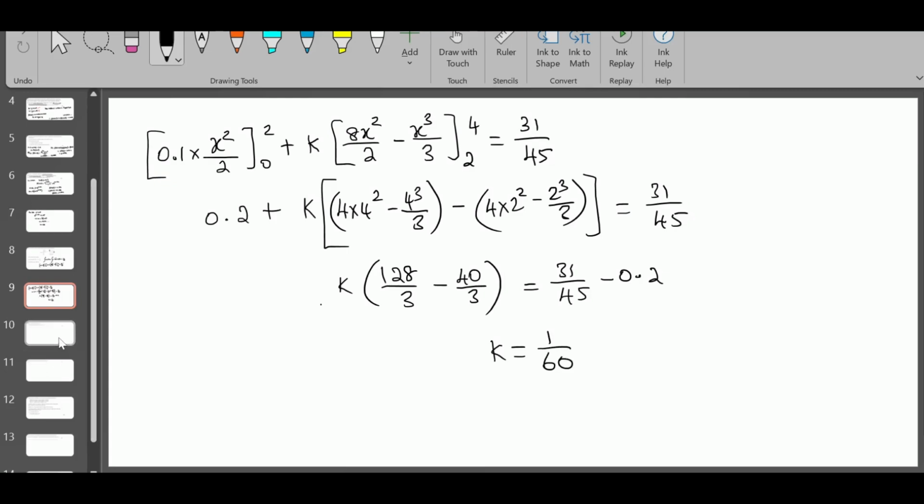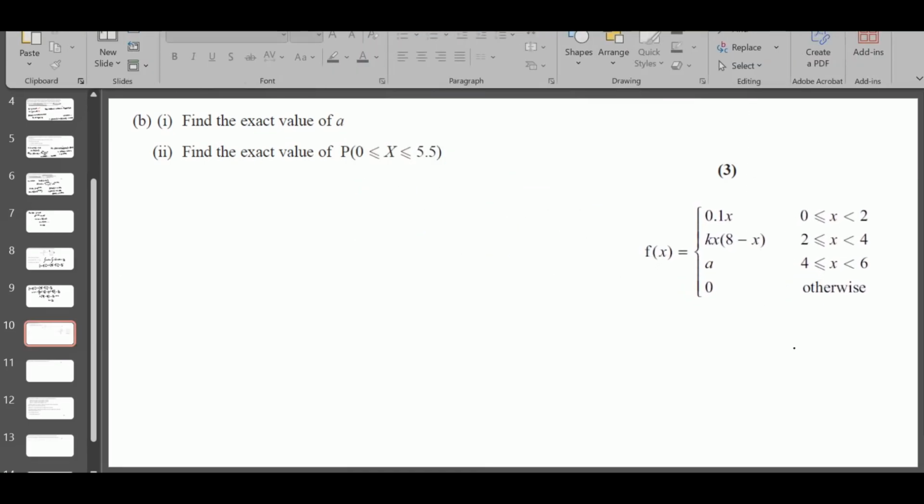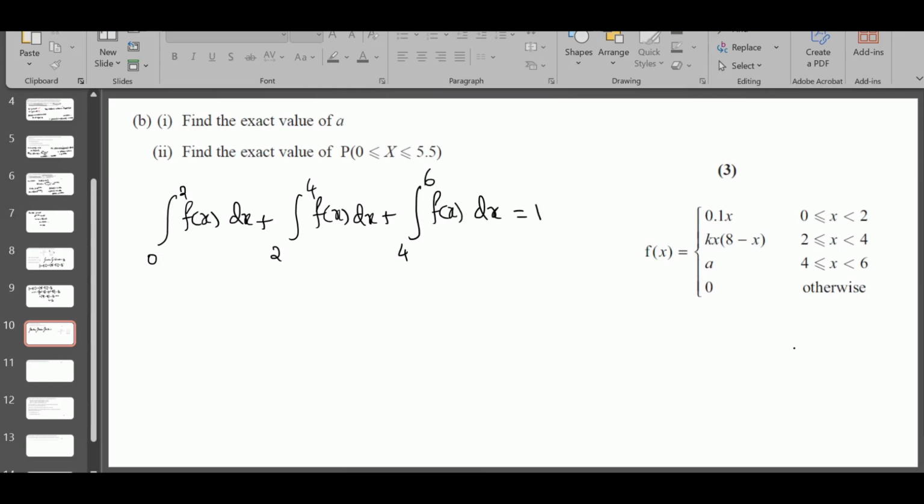Let's move on to part B. Okay, I have copied the function here. Part B, find the value of a. We know the total integral 0 to 2 of f of x dx plus integral 2 to 4 of f of x dx plus integral 4 to 6 of f of x dx should be equal to 1, right? Because it's a PDF function.